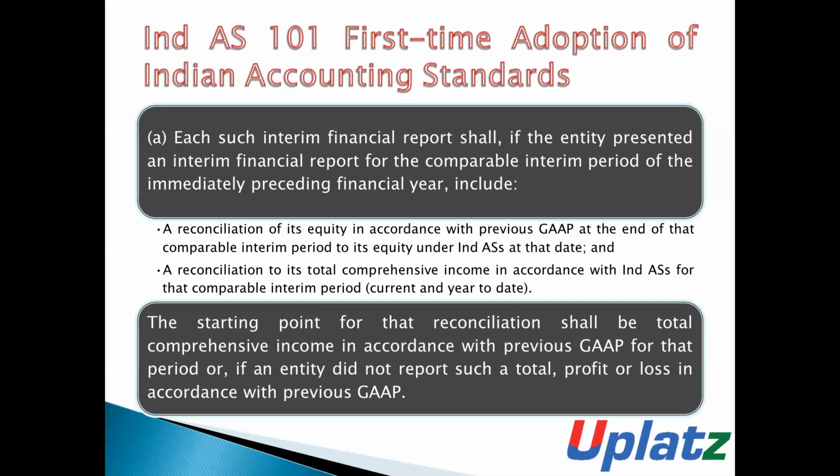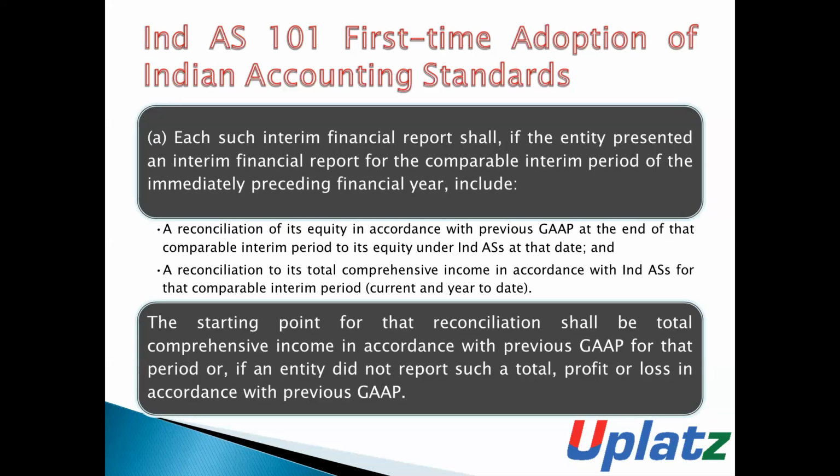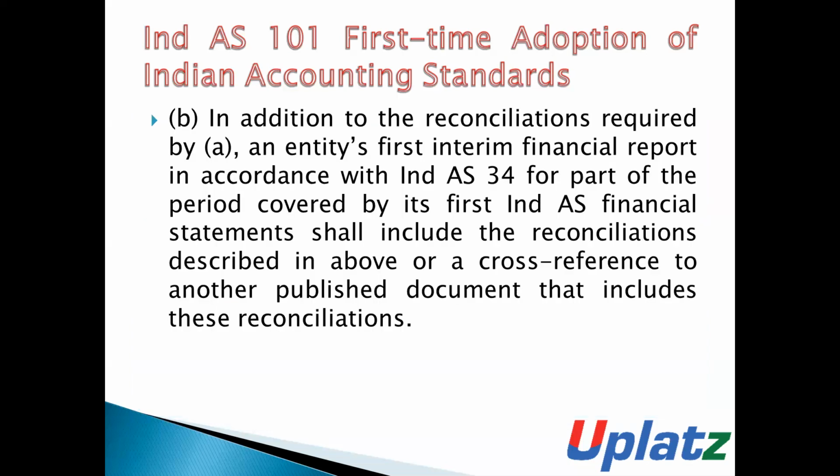The starting point for the reconciliation shall be total comprehensive income in accordance with previous GAAP for that period, or, if an entity did not report such a total, profit or loss in accordance with previous GAAP. Point B: in addition to the reconciliations required by A, that is, reconciliation of equity and reconciliation of total comprehensive income, an entity's first interim financial report in accordance with IND AS 34 for part of the period covered by its first IND AS financial statement shall include the reconciliations described above or a cross reference to another published document that includes those reconciliations.